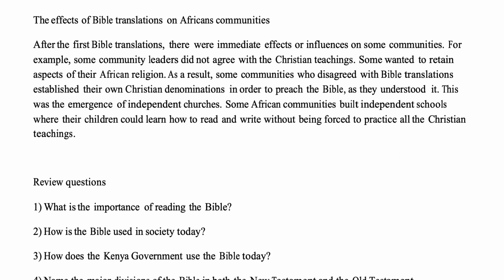Some African communities built independent schools where their children could learn how to read and write without being forced to practice all the Christian teachings.